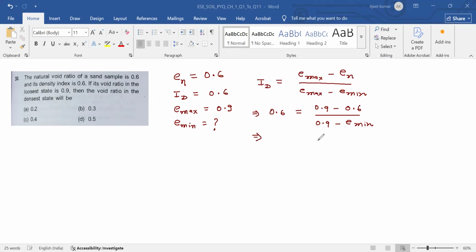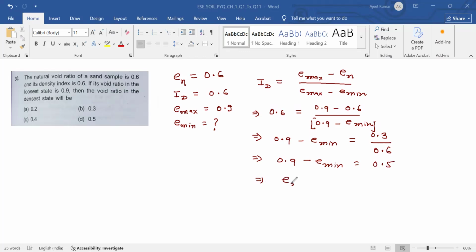So 0.9 minus e min is equal to 0.3 divided by 0.6, so 0.9 minus e min is equal to 0.5.